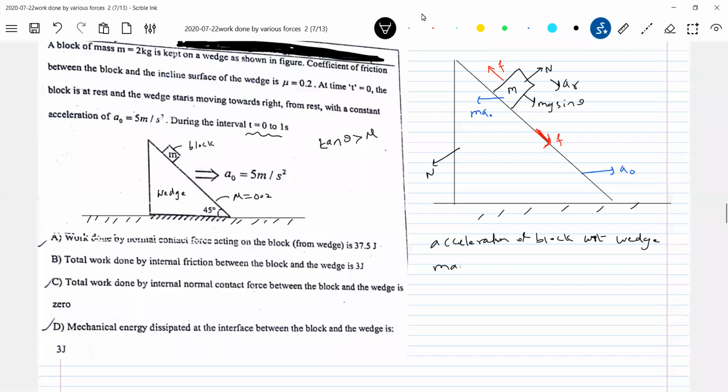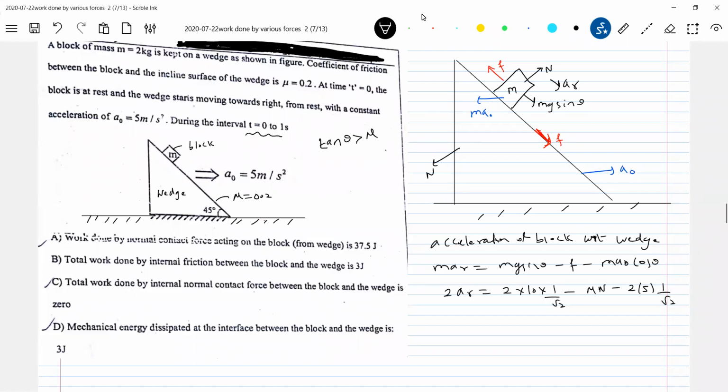M AR equals Mg sin theta minus F minus M A naught cos theta. Value of M is 2, AR, 2 into 10 into 1 by root 2, this should be mu N minus M, this is 2 into 5 into 1 by root 2.